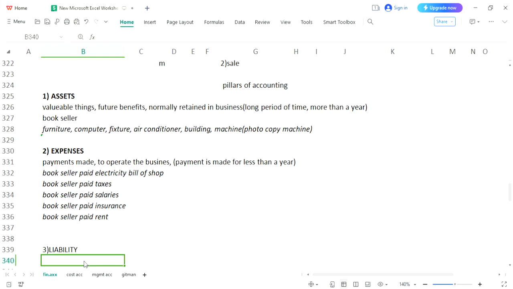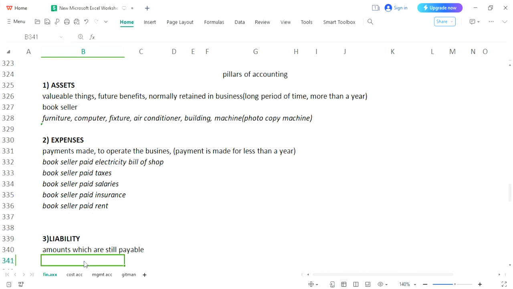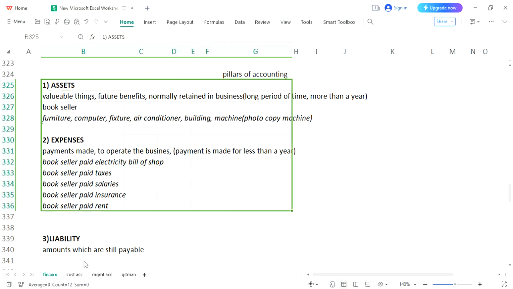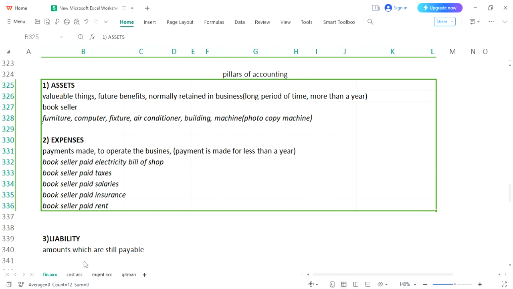Within two words we can understand it: amounts which are still payable. Why have we separated it? Okay, what am I going to do? We will make these two elements a little different. So we are marking it in a different way.